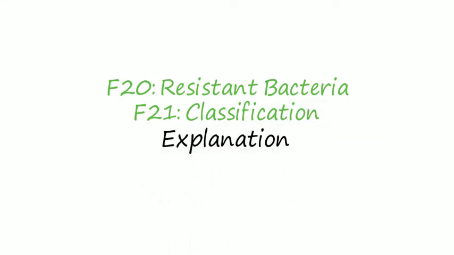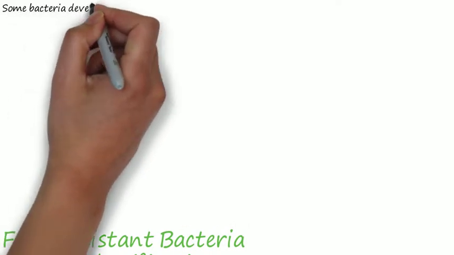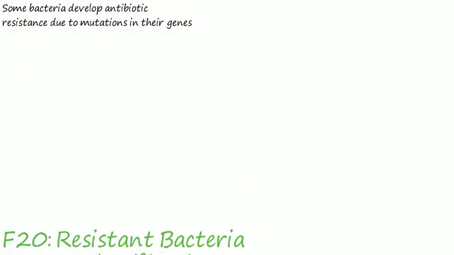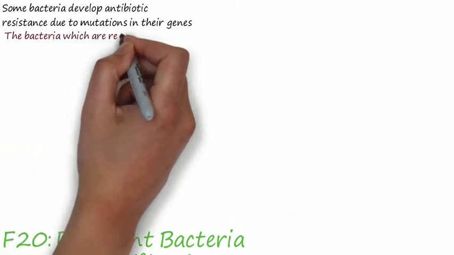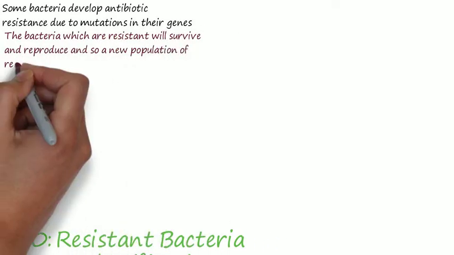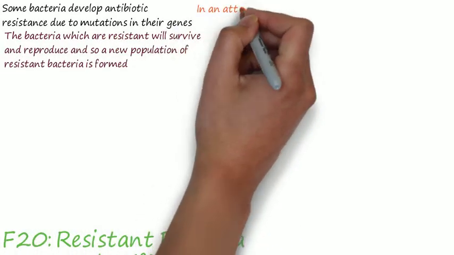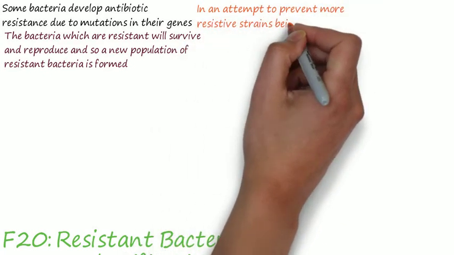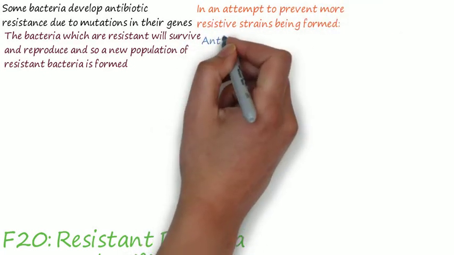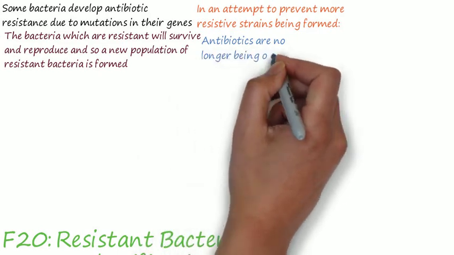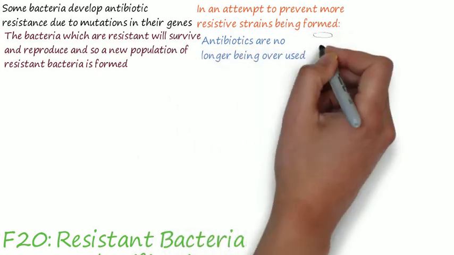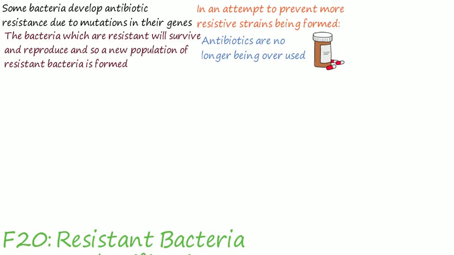Some bacteria develop antibiotic resistance due to mutations in their genes. These are chance mutations, and so new strains are formed by natural selection. These bacteria which are resistant will survive and reproduce, and so a new population of resistant bacteria is formed. The resistant strain will spread rapidly due to there being no effective treatment.